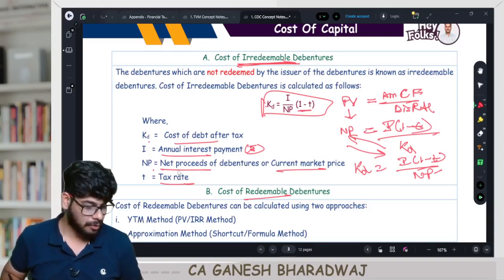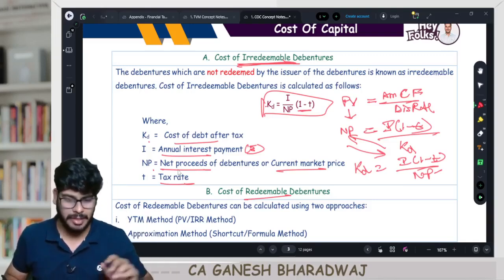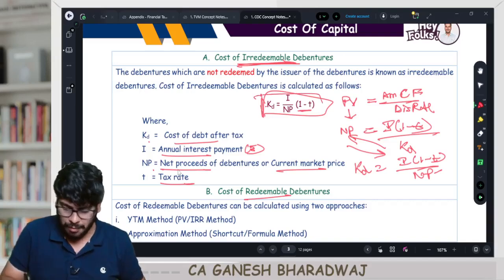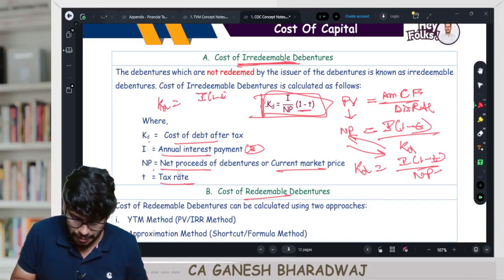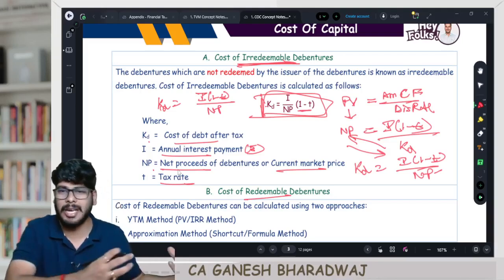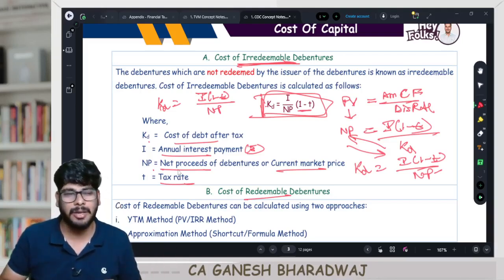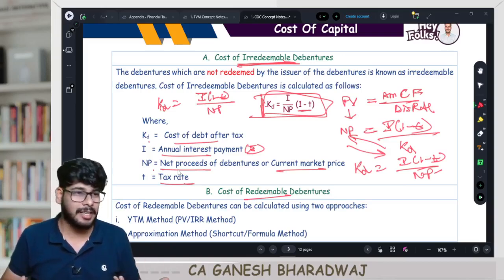Now on that note, shall we do one numerical problem here? But before that, guys, once again, what is the formula for KD? KD is equal to, in case of irredeemable debenture, I into 1 minus T divided by net proceeds, correct? The logic for this is all the time value of money concepts I told you. Sir, I didn't know time value of money, sir. Is there another way I can remember?